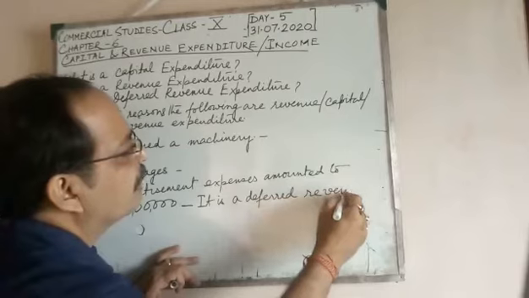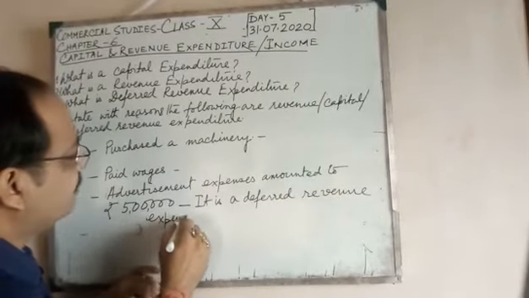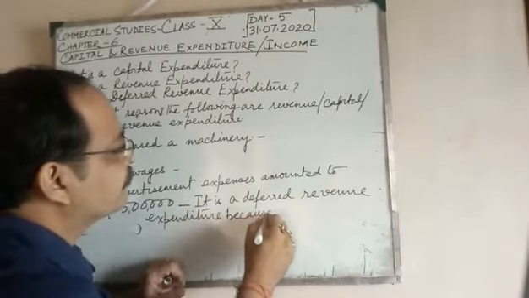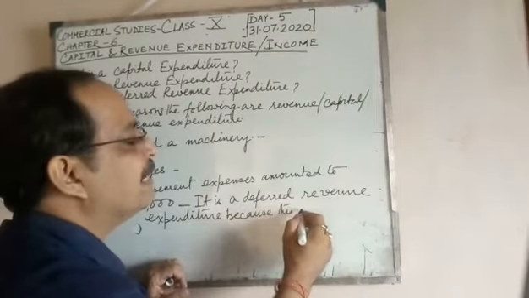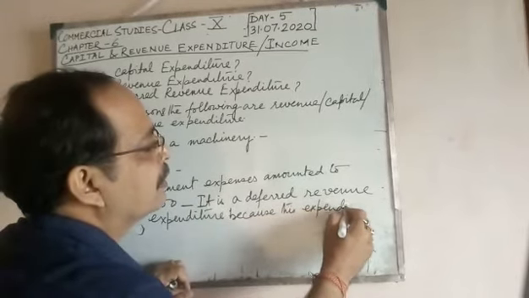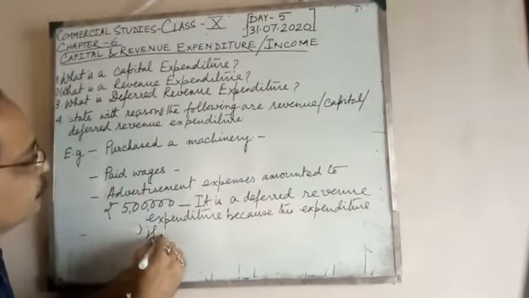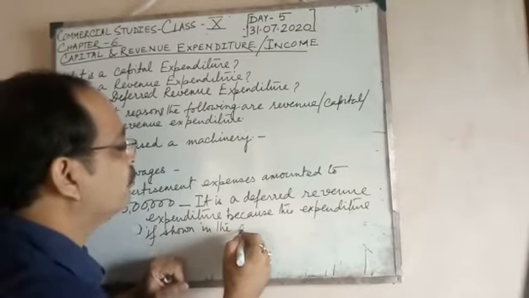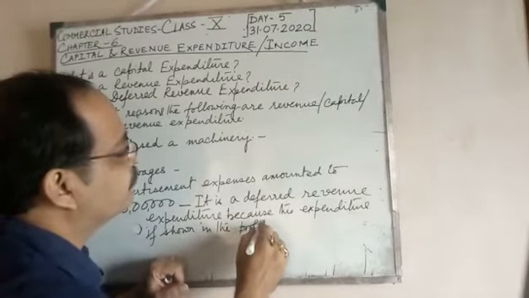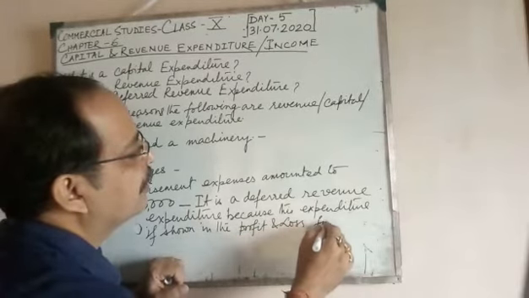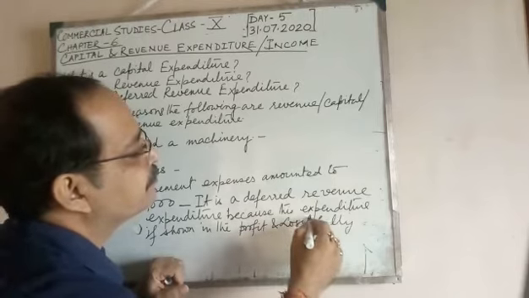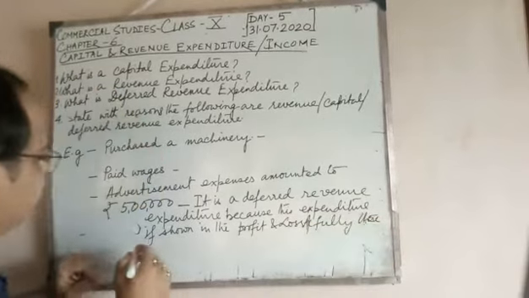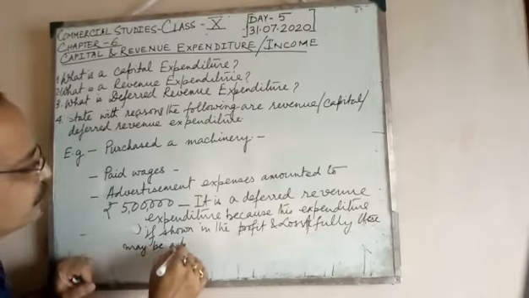revenue expenditure, and then you write down the feature, because if this expenditure is shown fully in the profit and loss account, there may be a loss.